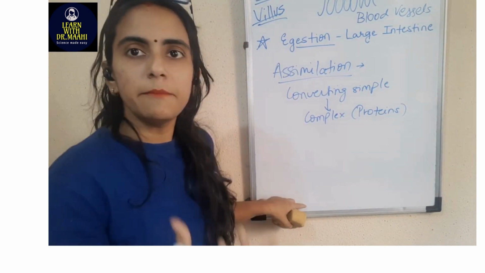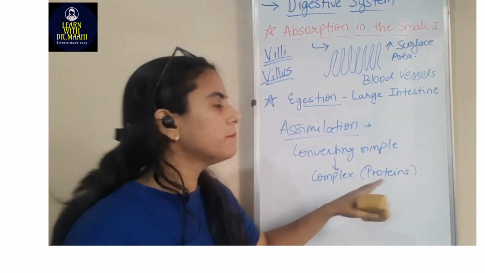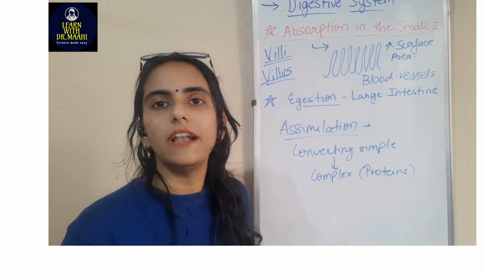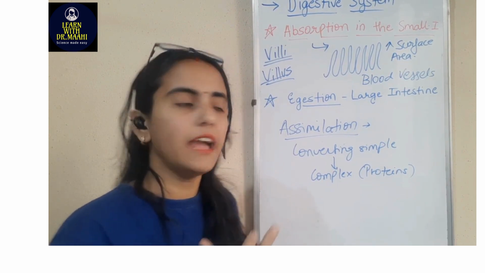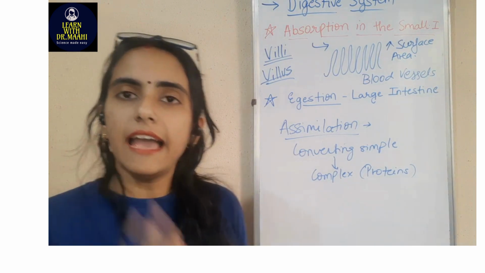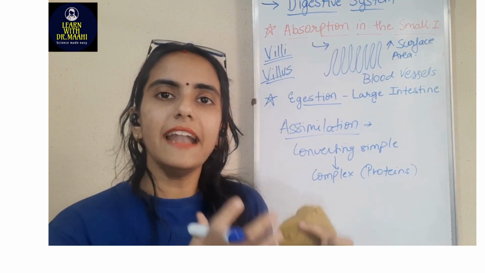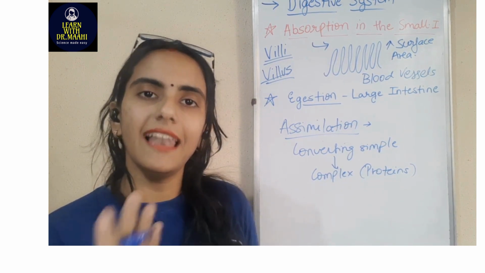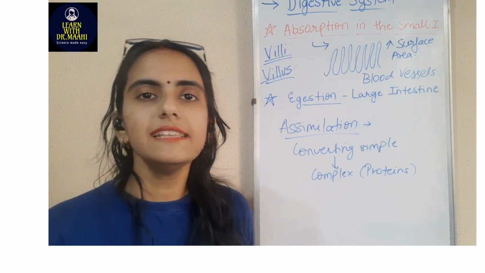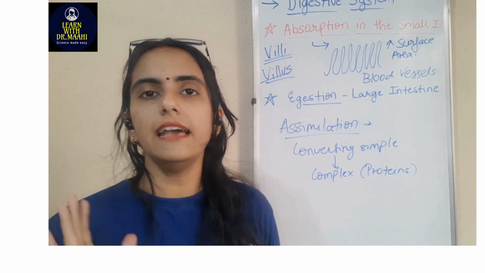So when simpler substances are converted to complex materials like proteins, that is called as assimilation. I hope that is clear what is absorption and what is assimilation. Whatever material is absorbed, when that absorbed material is then converted into a complex material like proteins, that is called as assimilation. Okay, so that was about absorption and assimilation.